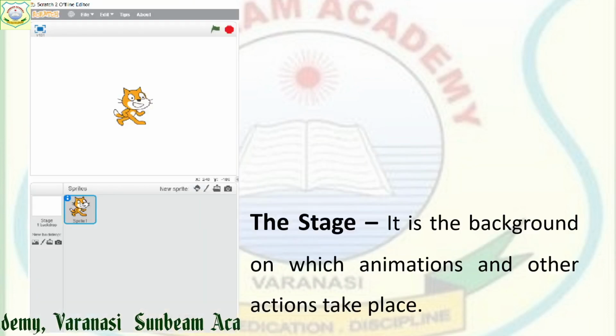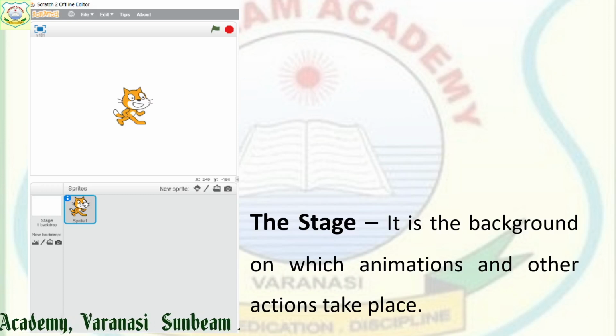Next we will see the stage. This is very important, as to perform any activity or live event, everyone needs a platform. That platform is known as the stage. Suppose you want to act in a play, so where will you show your play? You will show your play on a stage. That is the area of the stage.